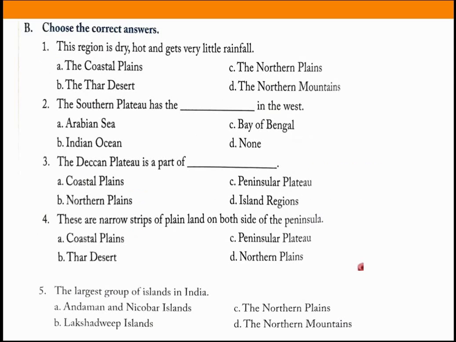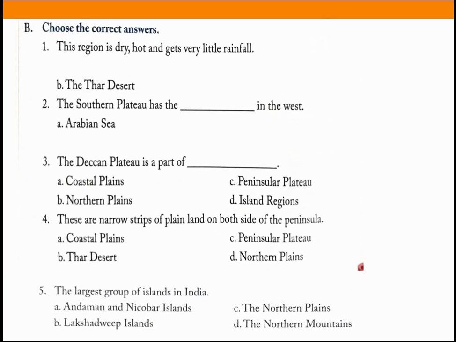Next, let's see choose the correct answer. The first one: this region is dry, hot and gets very little rainfall. Which region? The answer is the Thar Desert. The second one: the southern plateau has the dash in the west. The Arabian Sea in the west.